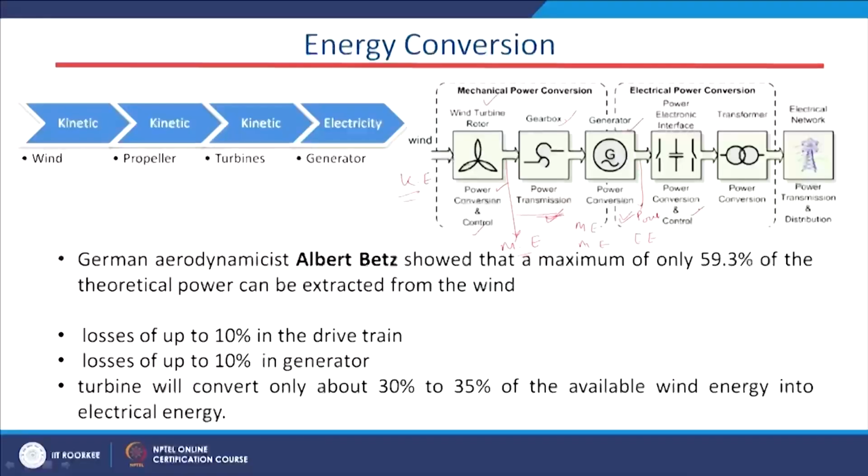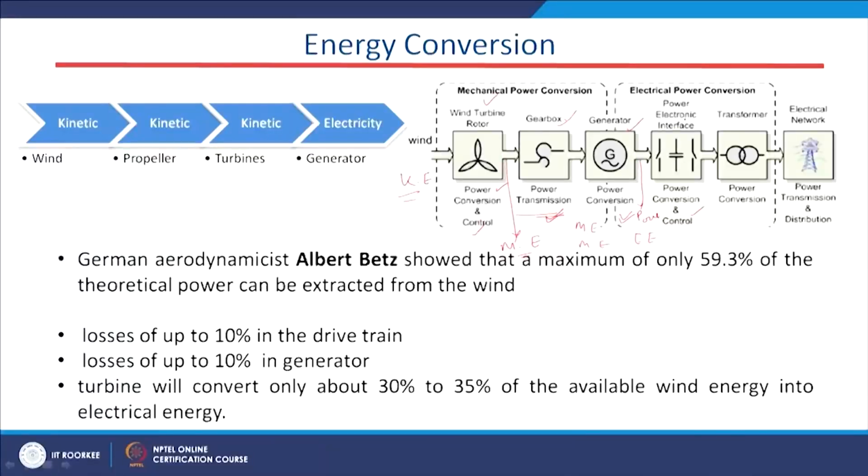So, that is why we have this power conversion. Apart from this, for transferring over a long distance, we first rectify the wind energy, because the wind system generates AC voltage, AC power, unlike your solar system, which generates DC power. That AC voltage, AC power will be converted to DC using the rectifier system. Next, the DC will be converted to AC using the inverter section, and that is what this power electronic interface does.